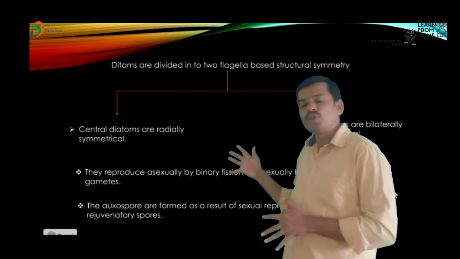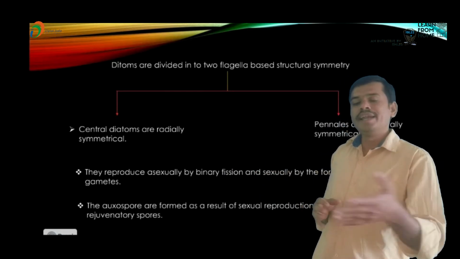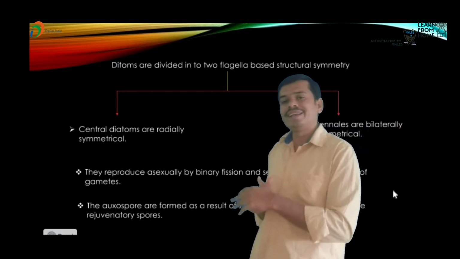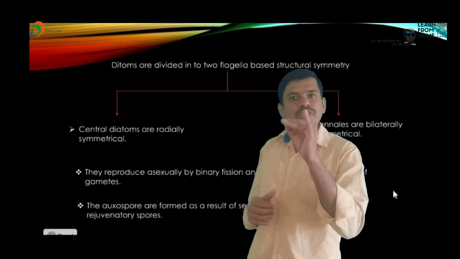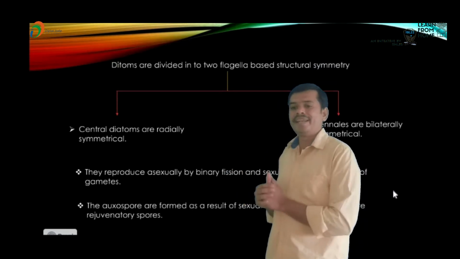So these diatoms mostly consist of two types of symmetrical structures: radial symmetry in centrics, and bilateral symmetry in pennates.